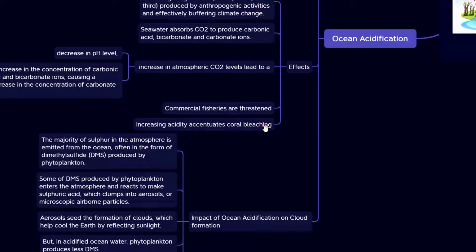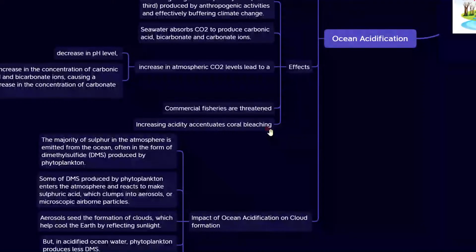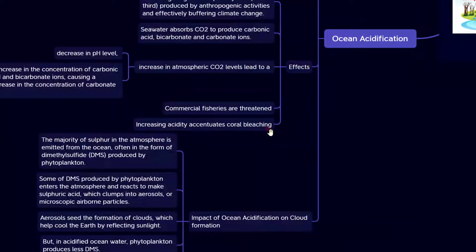Coral bleaching, this is what we are talking about. Coral bleaching in the sense the greenery thing that happens to be seen on the layer of the ocean or any waters or any lakes. That is nothing but because of the acid rains. One of the effects of the acid rains. Increasing acidity accentuates coral bleaching.